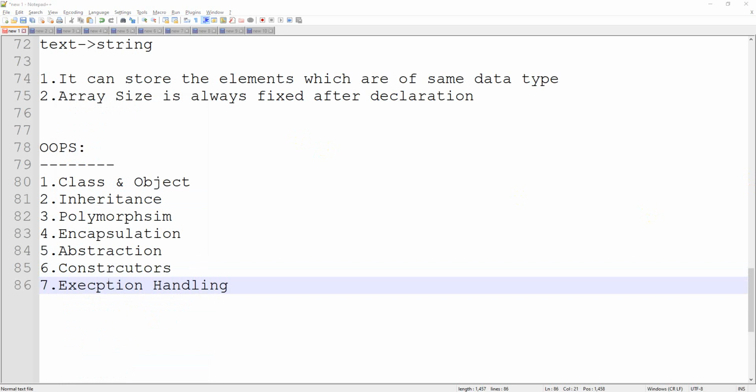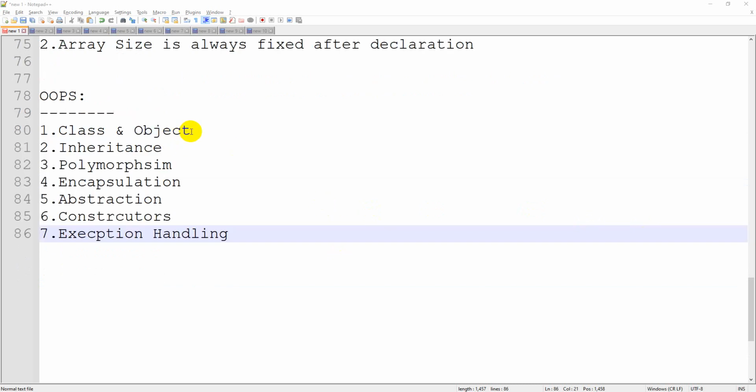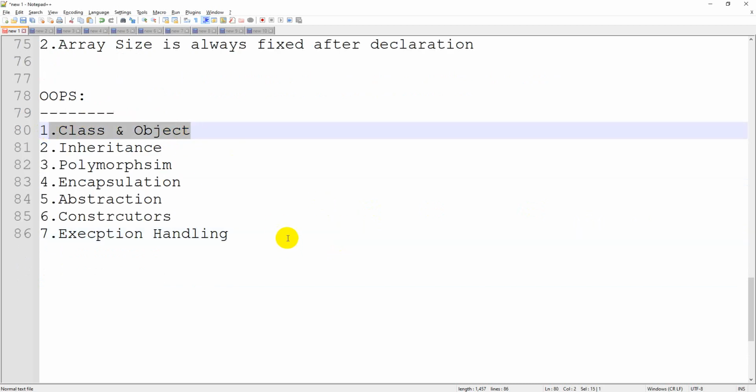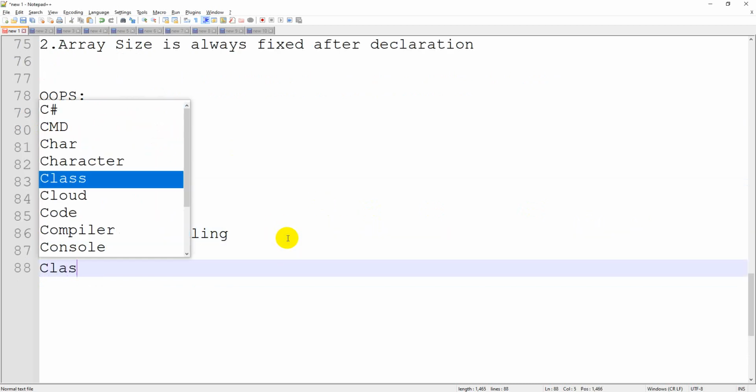So these are going to be helpful for us while creating software. The languages which follow these topics can develop error-free and robust software. Okay. So first let us start with class and object. So what is a class first? How can a class be defined?